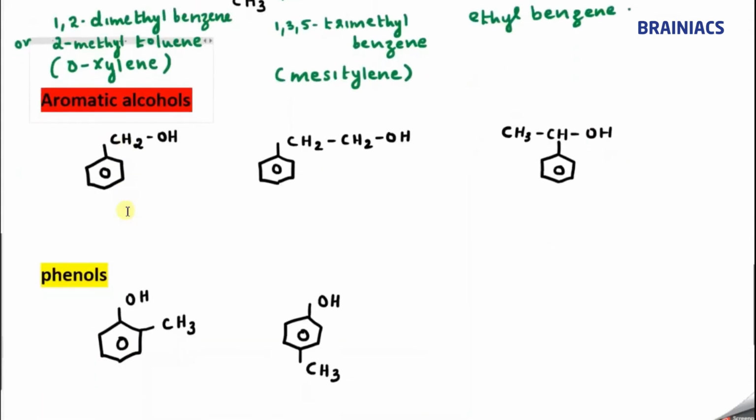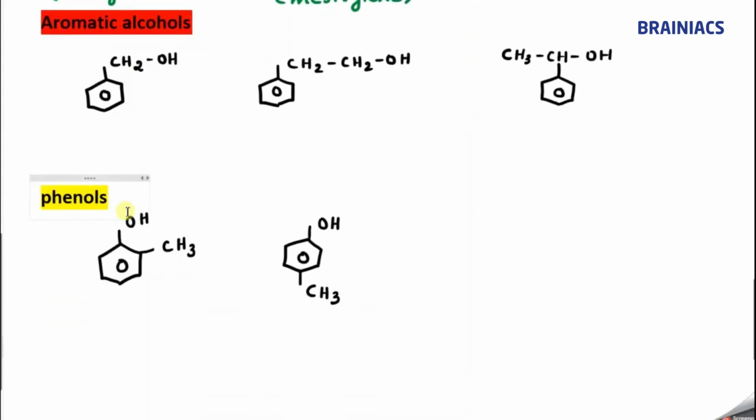Aromatic alcohols means the OH group is attached to the side chain. So how will we name this compound? Here the OH group is connected here, so I will give this the number 1. So I can say 1 phenyl, methane 1 ol. For the substituent at the first position, 1 phenyl; the word root has only one carbon atom, so we use the term meth, connected through a single bond, an, methane. At the first position OH is there, so methane 1 ol. So 1 phenyl methanol is also correct.